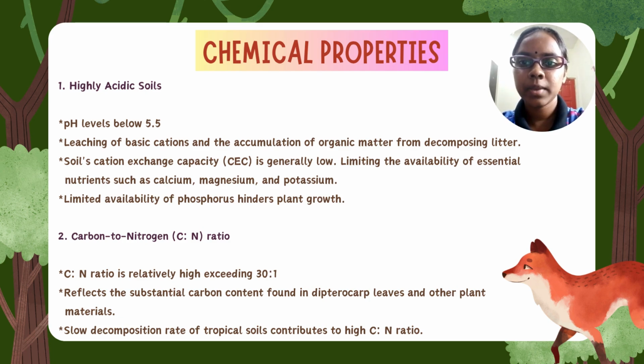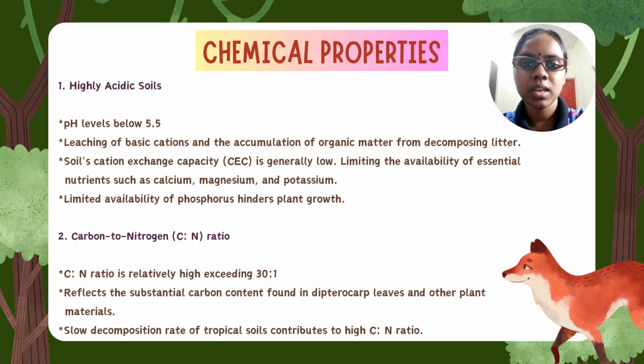Today I will be presenting the chemical properties of the lowland Dipterocarp forest in Malaysia. The first chemical property is highly acidic soil. The pH of the soil is usually below 5.5. This high acidic pH of soils is due to leaching of basic cations and accumulation of organic matter from decomposing litter. The soil's cation exchange capacity, CEC, is generally low in highly acidic soils.